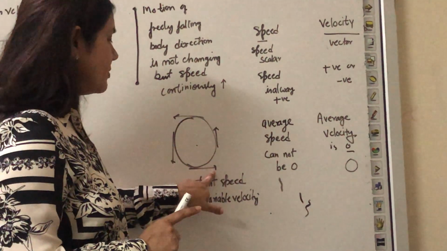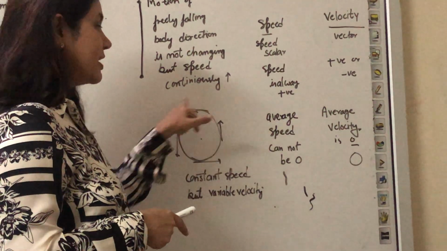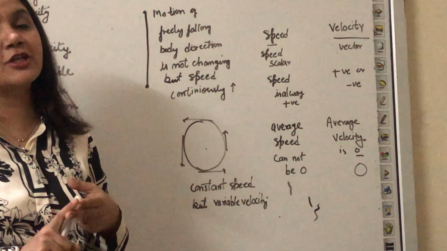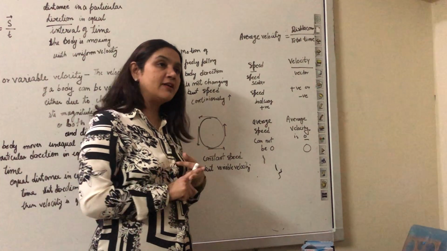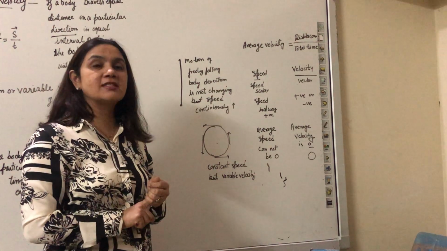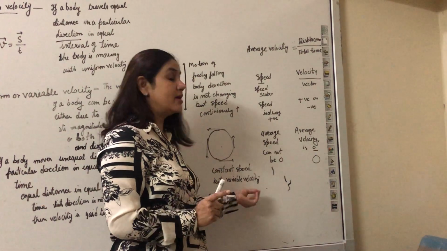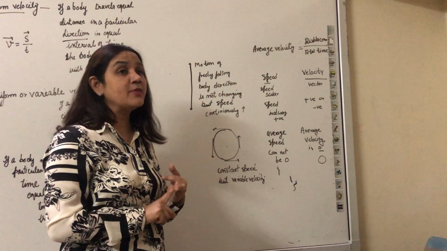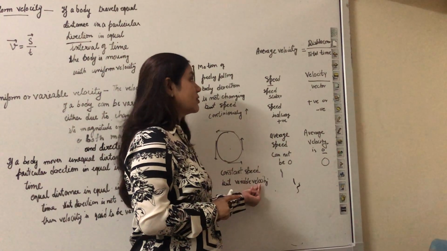Because here it is also, suppose, 40 meter per second, 40 meter per second, 40 meter per second, 40 meter per second. But the direction is changing. So it is an ideal example because in speed we never consider the direction. Uniform circular motion is an example where the speed remains unchanged but the direction is continuously changing. Because the direction is continuously changing, the velocity will remain variable. So in uniform circular motion the speed is constant because the magnitude is the same, but when the direction is changing, this means variable velocity.